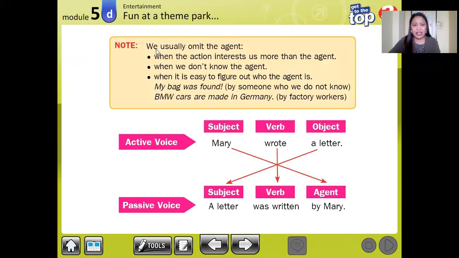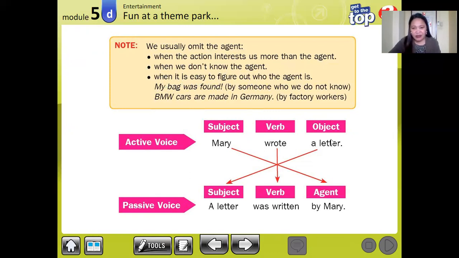Okay, so we have the explanation here. We usually omit the agent when the action interests us more than the agent, when we don't know the agent, or when it is easy to figure out who the agent is. Okay, look at the active voice and the passive voice.